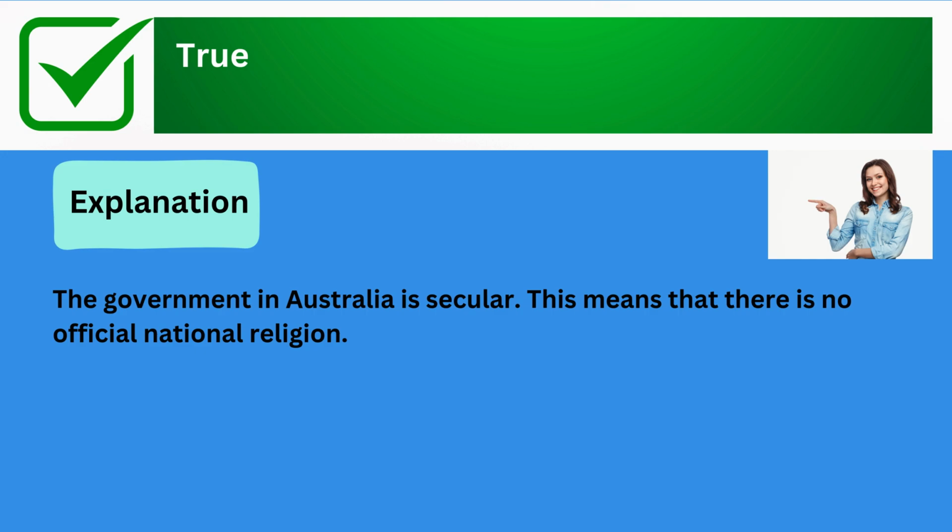The correct answer is true. Explanation: the government in Australia is secular. This means that there is no official national religion.